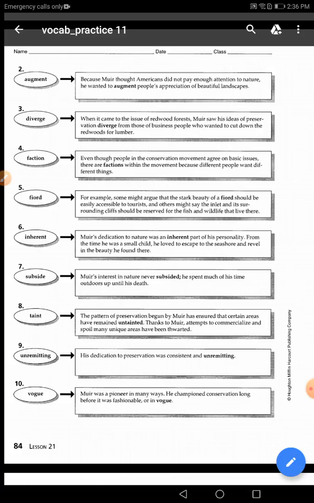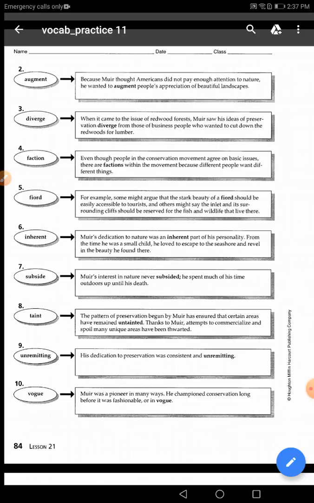Thanks to Mayer attempts to commercialize and spoil, many unique areas have been thwarted. Thwarted means prevented. He said, thanks to Mayer attempts to commercialize, to sell, and spoil, many unique areas have been thwarted. Do you have a clue to the meaning here? He said that because of the pattern of preservation he began, some areas remained untainted.